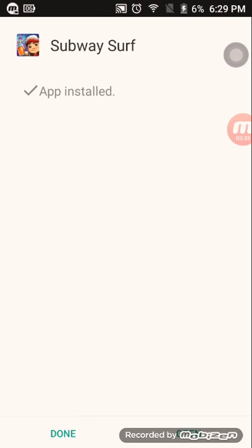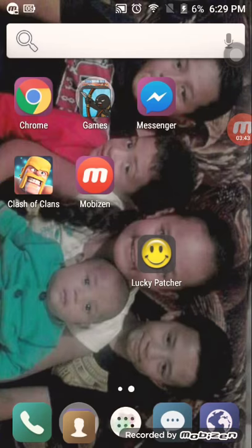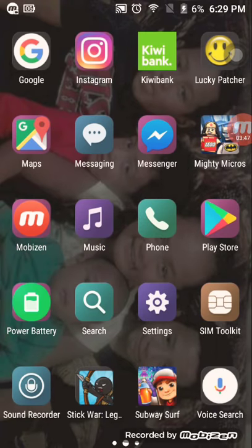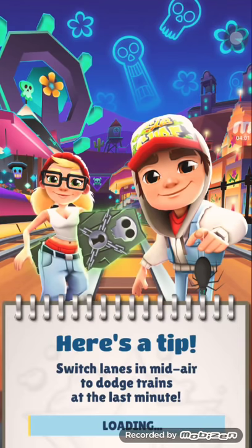Then once you've finished downloading it, you want to go to Subway Surf. So this might take a while. This is some nice game. Here's a tip: switch lanes in mid-air to dodge trains at the last minute.